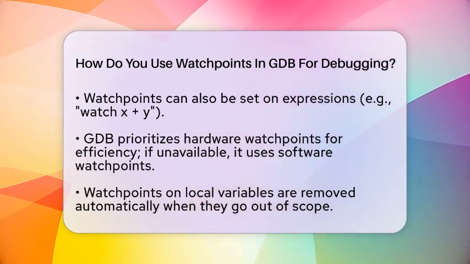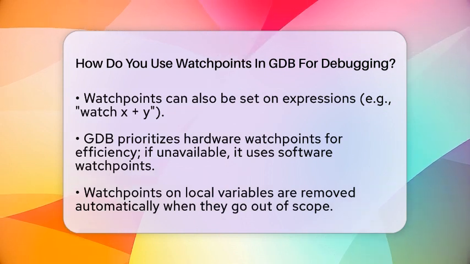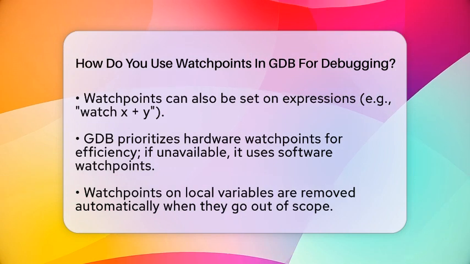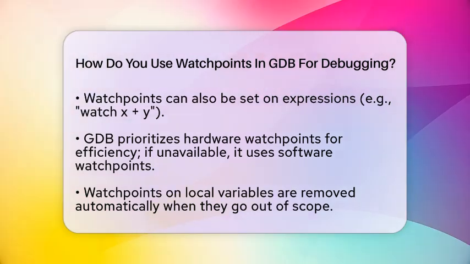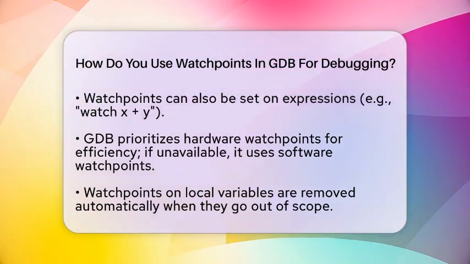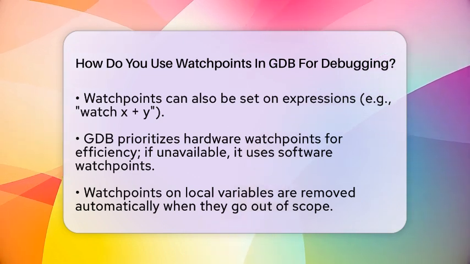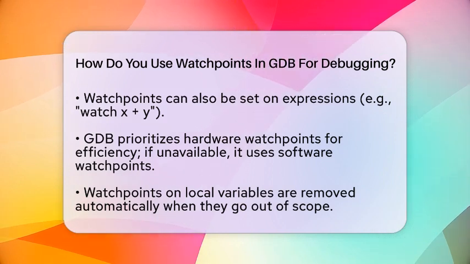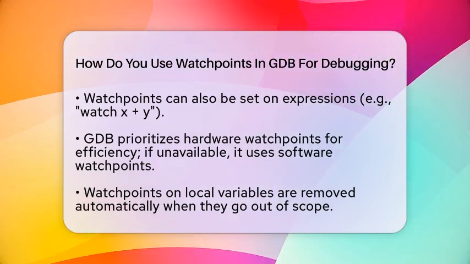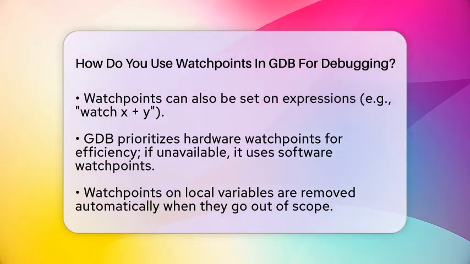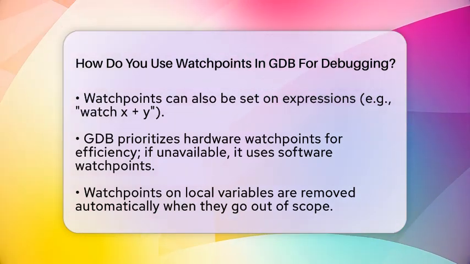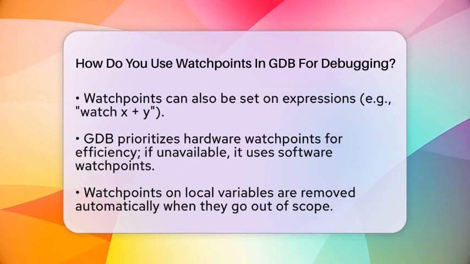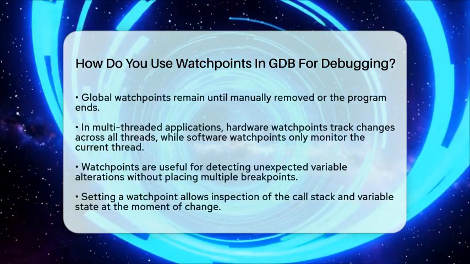multi-threaded programs. When using watchpoints, keep in mind the scope and lifetime of the variables you are monitoring. Watchpoints on local variables will be removed automatically when those variables go out of scope. However, watchpoints on global variables will remain until you remove them or the program ends. In multi-threaded applications, hardware watchpoints can track changes across all threads. But software watchpoints only monitor changes in the current thread, which means they might miss changes made by other threads.